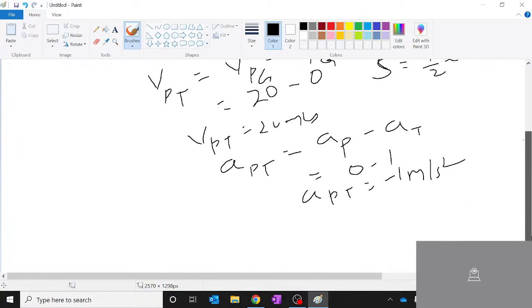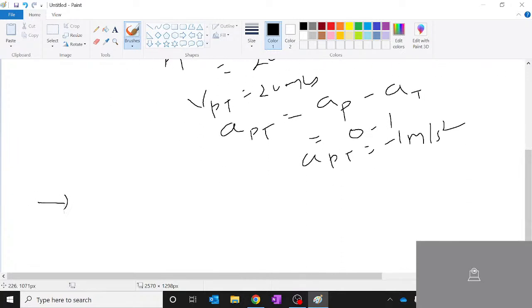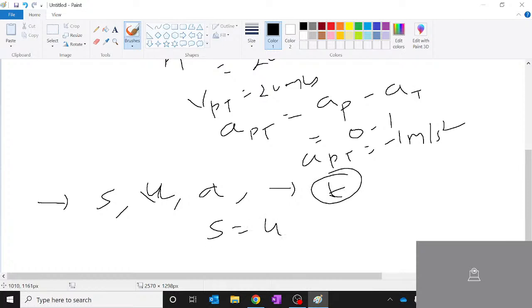So now tell me, I have displacement, that is S, and I have V, and I have A. What am I supposed to find out? Let's say U, however you call it. Now what am I supposed to find out? T, correct? So the equation that we have is S equals UT plus half AT square.